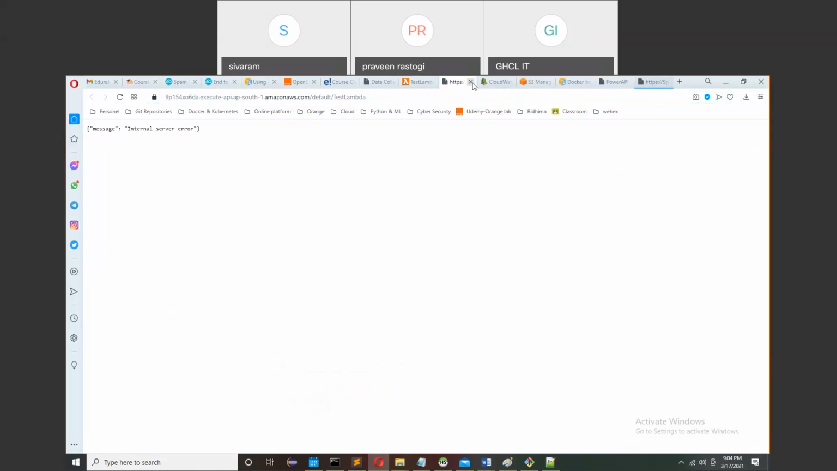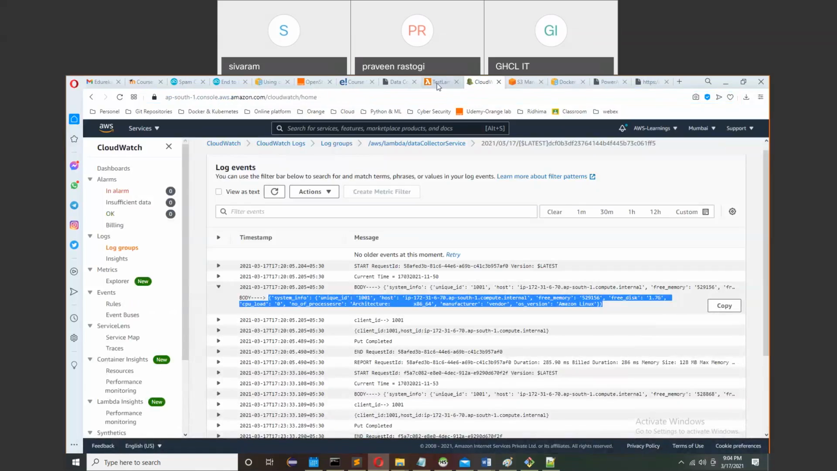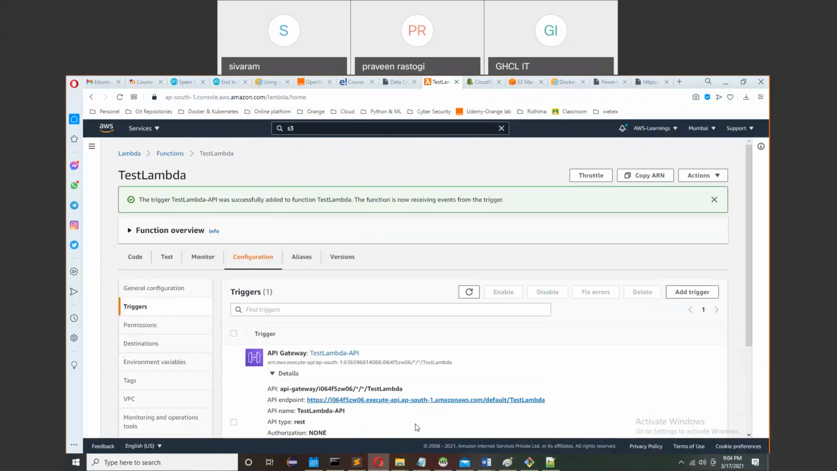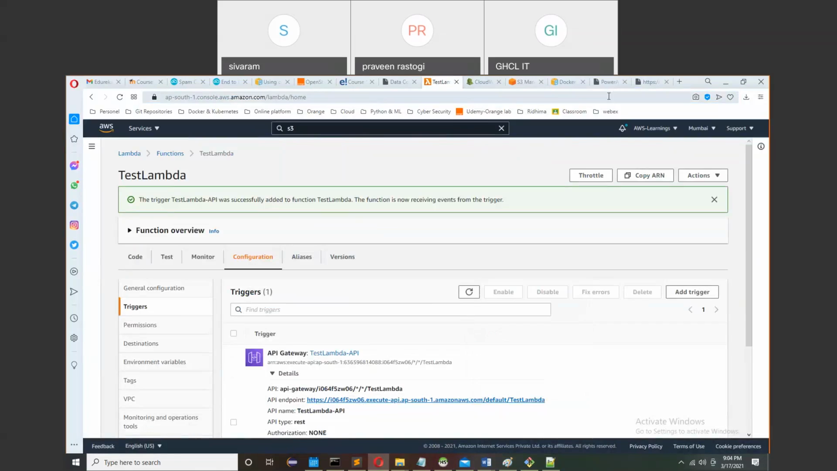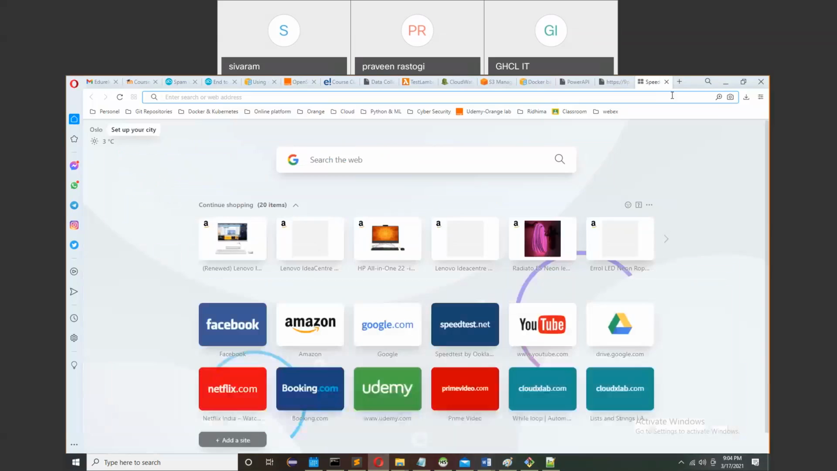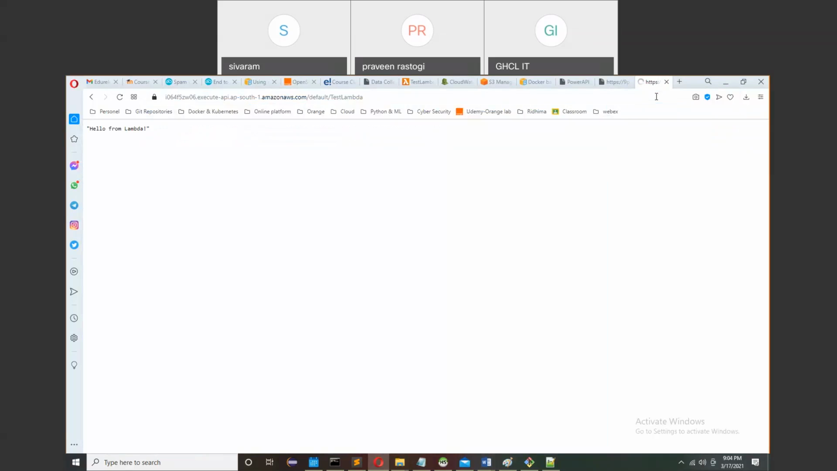Now, every time we add the API gateway, the URL will be different, because something in the URL changes. So maybe that's why you need to use the updated URL every time. Okay, so now I'm passing this URL here. Now let's see, the response is coming from the Lambda function.